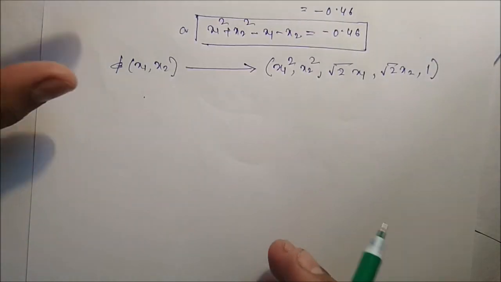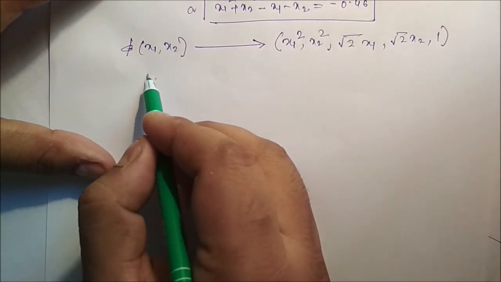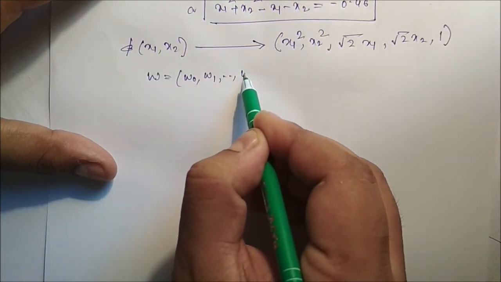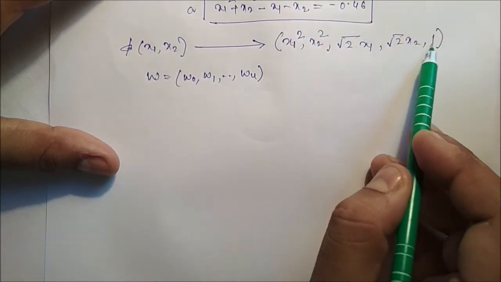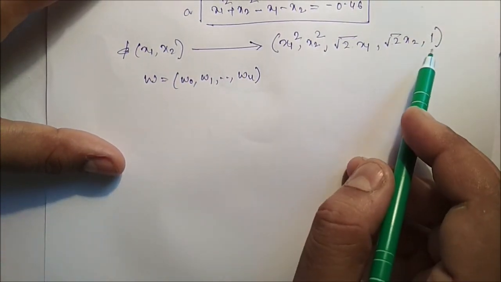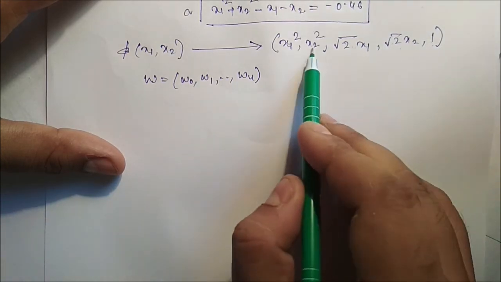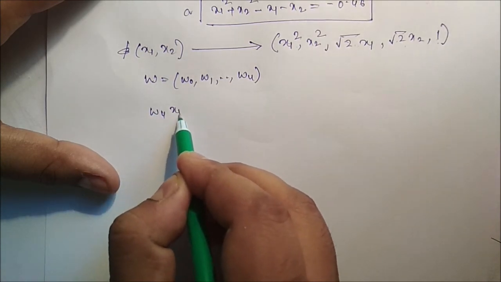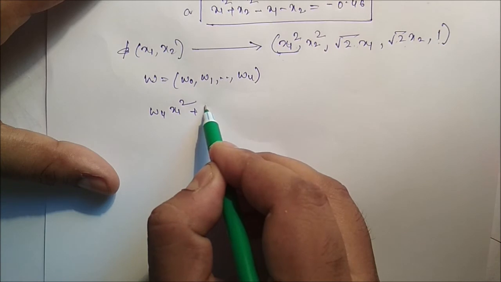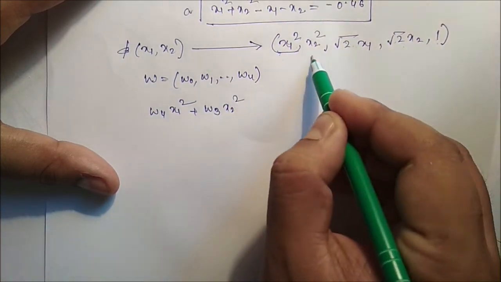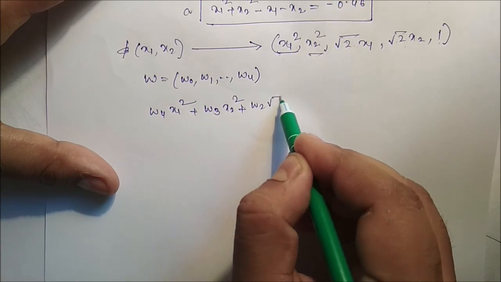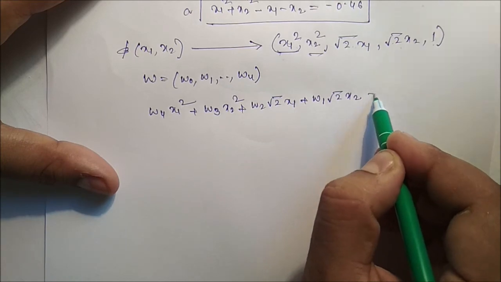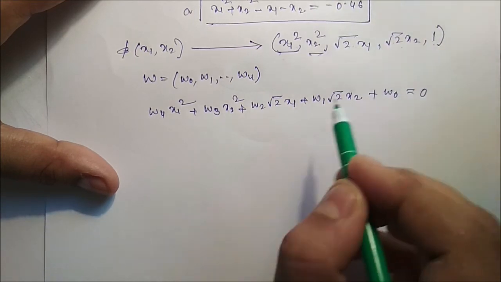And the model parameters will be w, from w1 to w4. So 1, 2, 3, 4, 5, five variables are there, so w0 to w4. The equation will be w4 x1 square for this one, plus w3 x2 square for this, plus w2 root 2 x1, plus w1 root 2 x2, plus w0 is equal to 0.